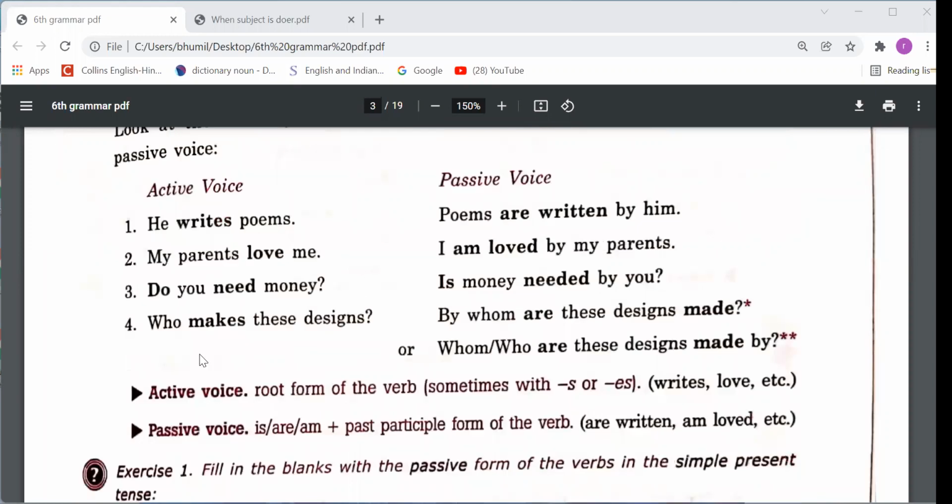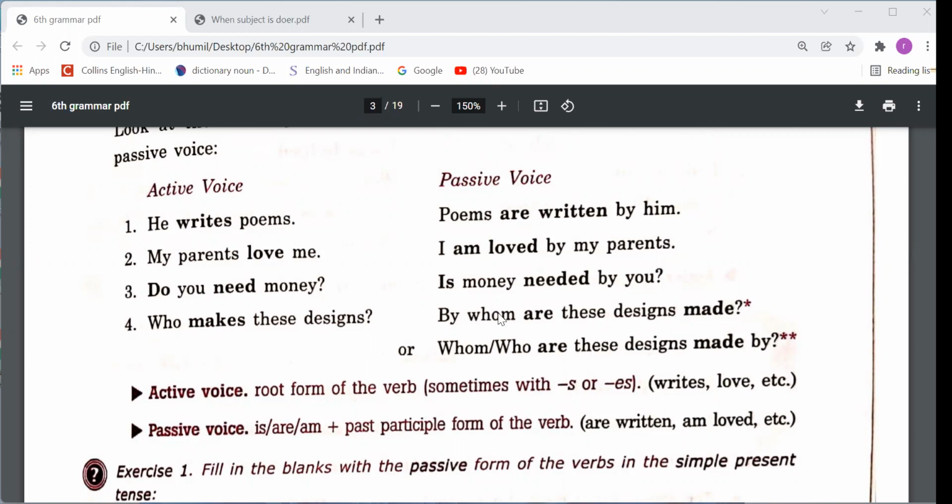Who makes these designs? So dear students, when we change a sentence from active to passive, so who is converted into whom. Why? Because who is used for the subject and by whom is used for the object. The subject will become the object of the passive voice sentence. That's why we have to write there by whom, right? So the sentence we have to write here: by whom are these designs made? Or even we can also say, who are these designs made by?